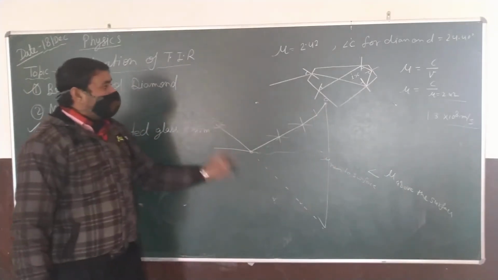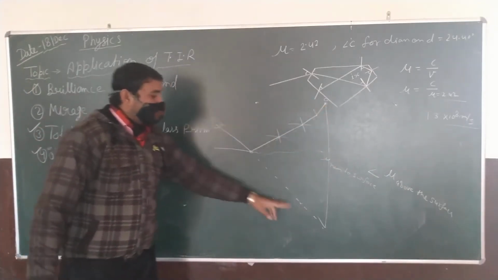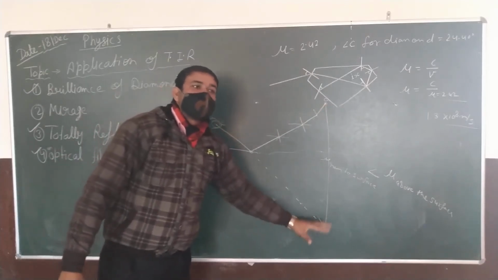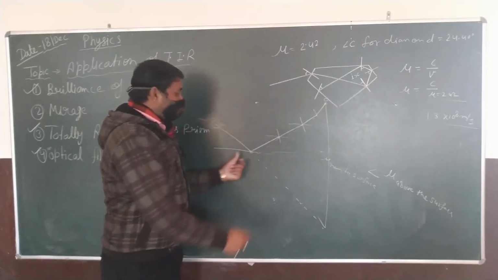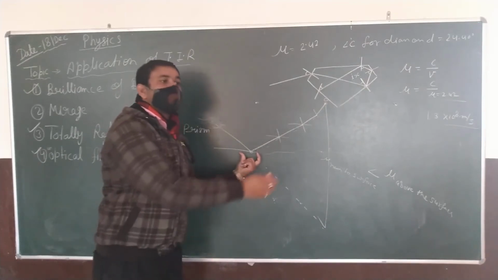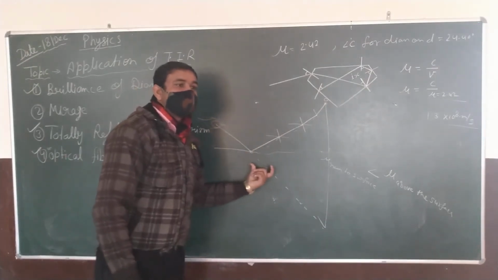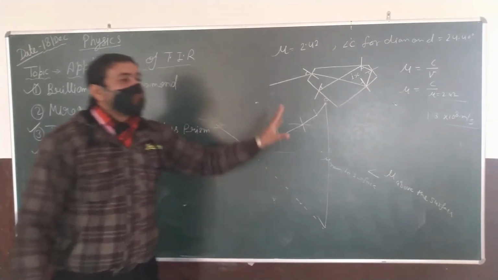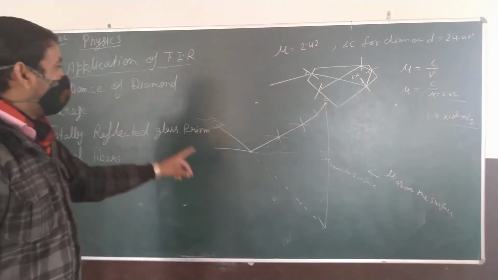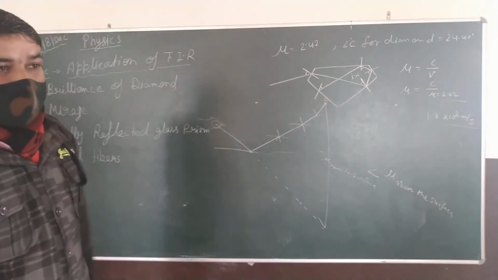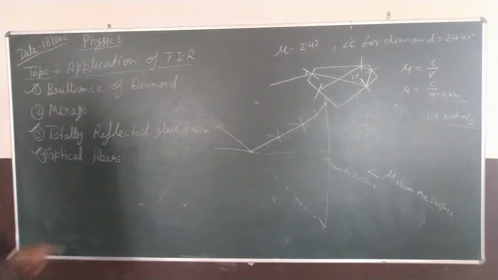Okay, so actually the tree is here, but he finds the tree is inside the sand, which is this. This is because of total internal reflection. Okay, this is mirage. Clear?